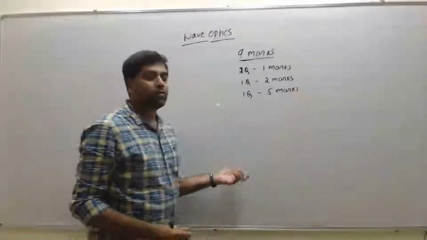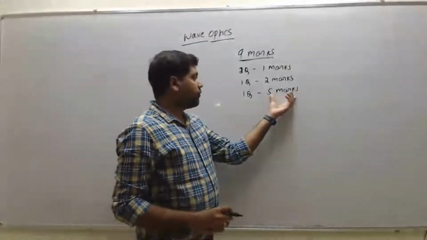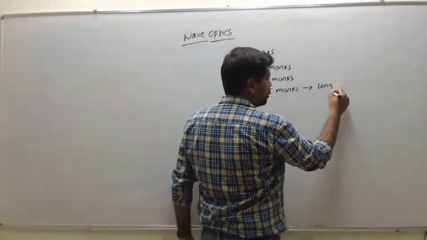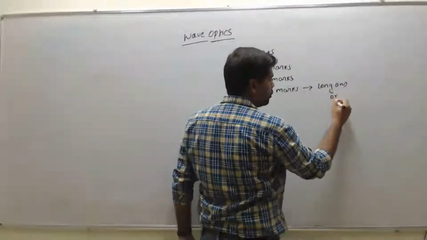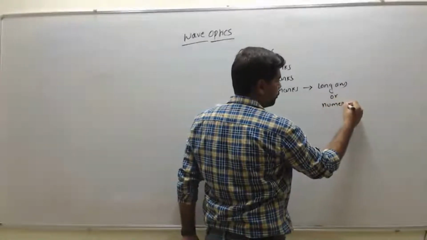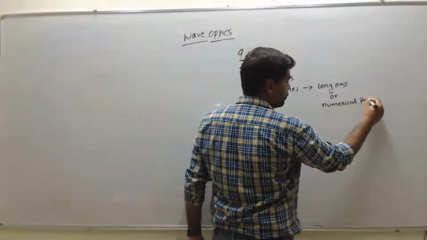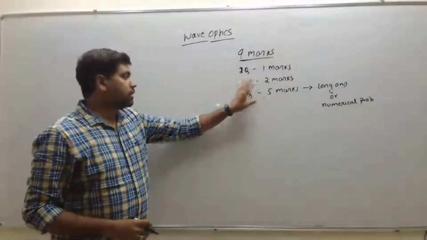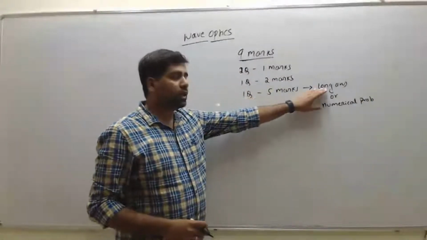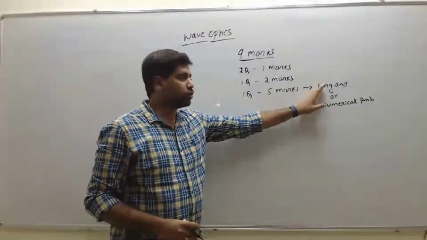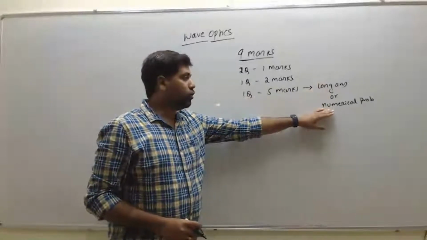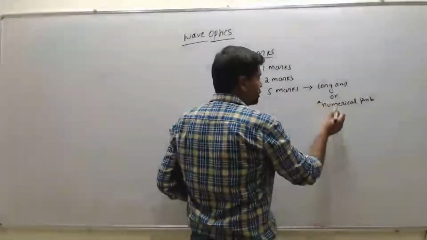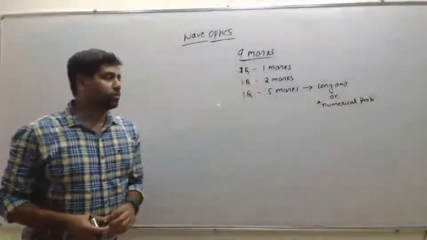Here also, from the 5 marks they may ask a theory question, that is a long answer question, or a numerical problem. So one question will come for 5 marks. They may ask a long answer, that is a derivation type question, or they may ask a numerical problem. From this chapter, most of the time they ask numerical problems.